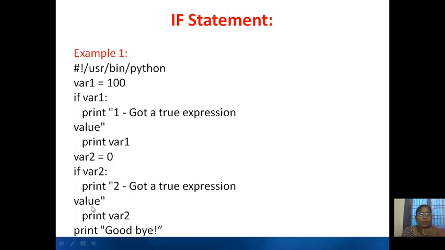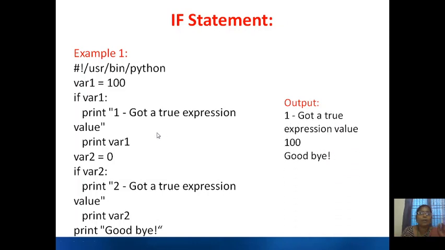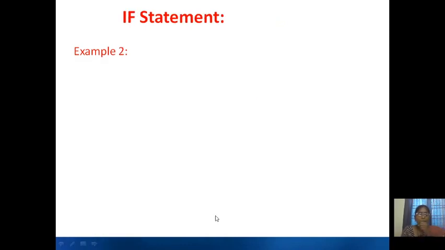You are not going to execute these statements, but you will execute this particular statement, because these statements belong to the if statement. So the output will be: 1 got a true expression value, and 100 will be printed. After that, goodbye is printed.